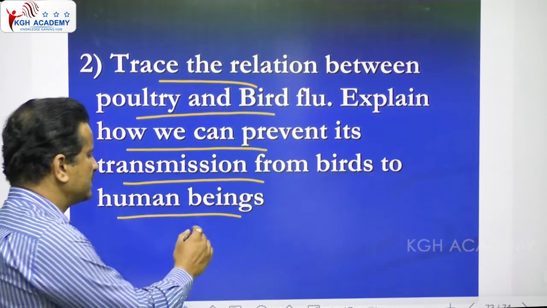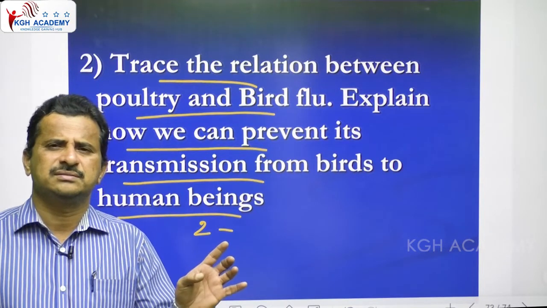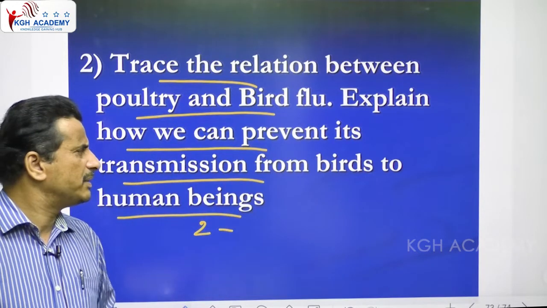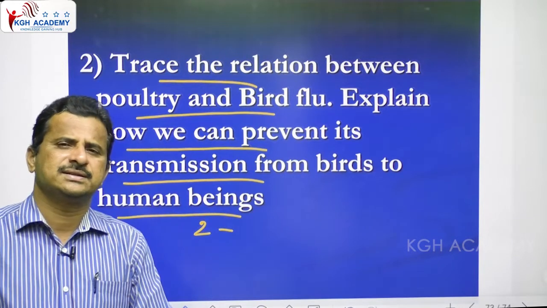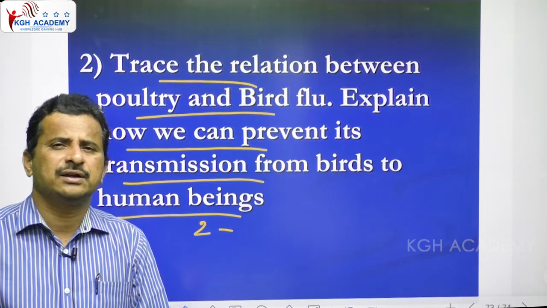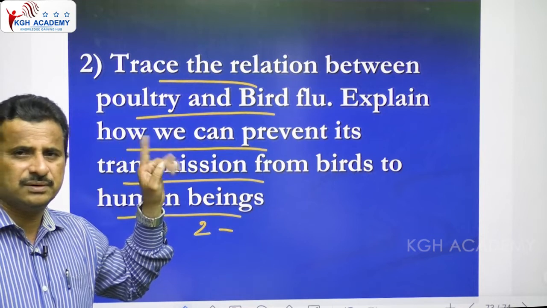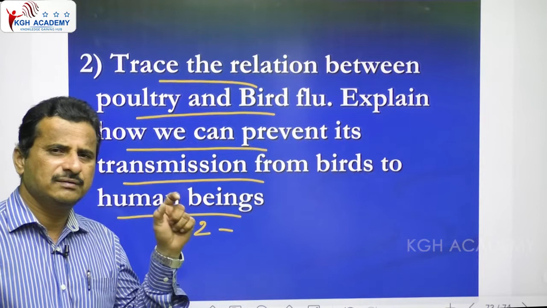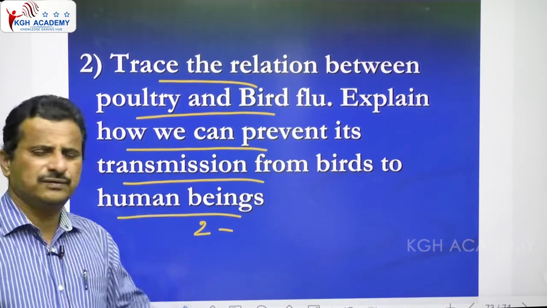So again, dear students, this contains 2 parts. One is the relation between bird flu and poultry, and the second one is preventive methods from birds to humans. So the first side heading is the relation between poultry and bird flu. Not bird flu and birds, but poultry and bird flu. So the first side heading, once again, is the relation between poultry and bird flu.